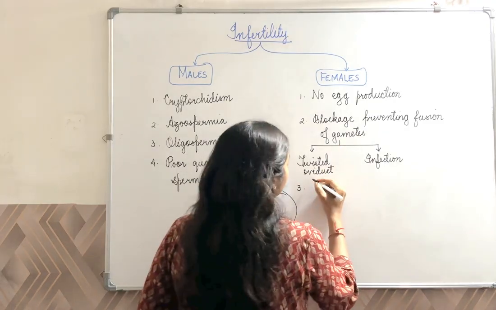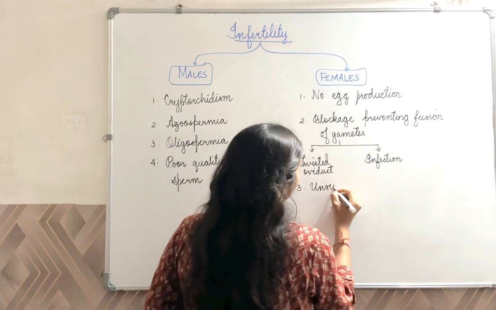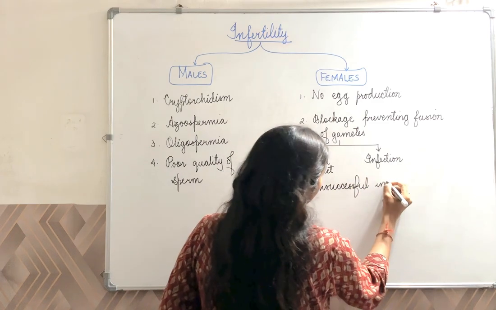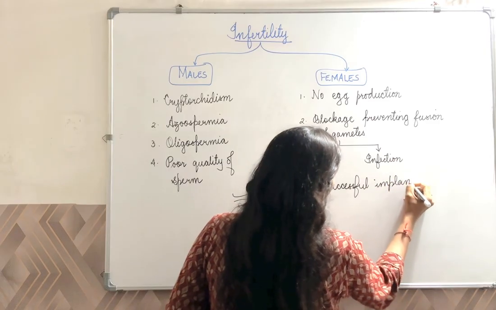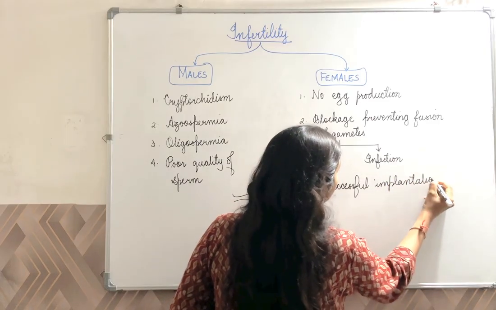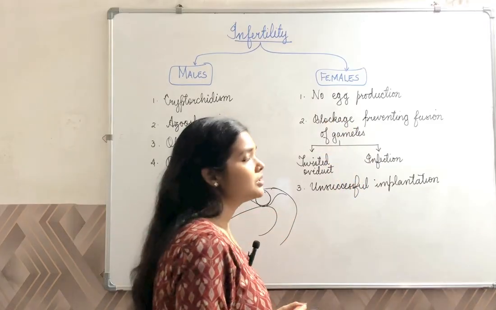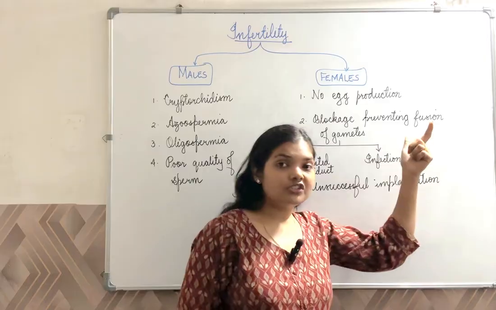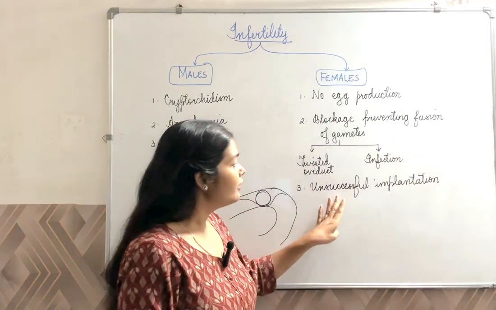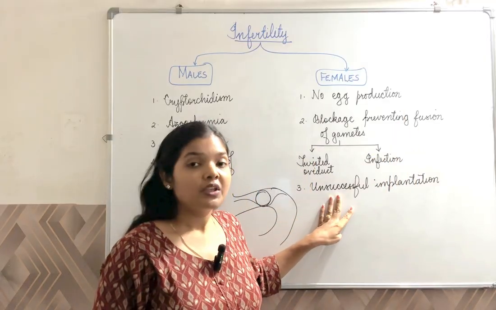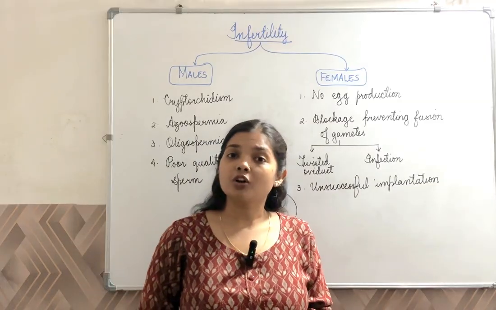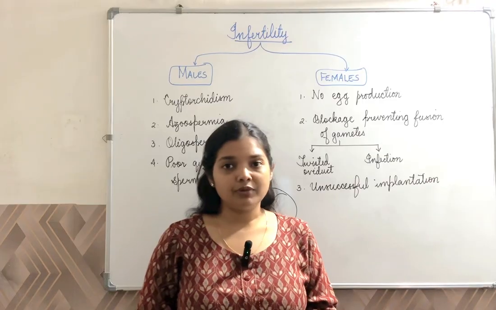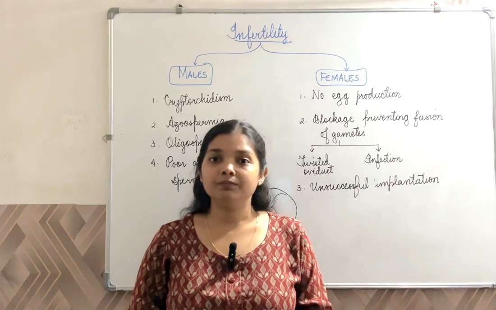So the third one is unsuccessful implantation. If a female has a problem related to egg cell production, she can take hormonal pills, or hormonal injections could be given. If unsuccessful implantation is seen because the endometrium is not much developed, then certain medications could be given, with the help of which the thickening could be increased.